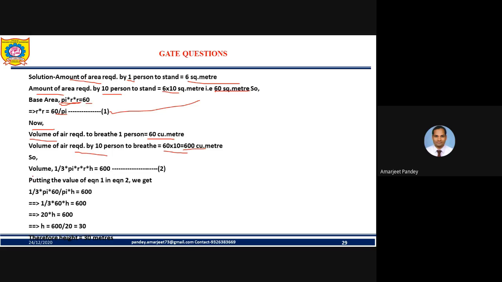And we know the volume of a cone is 1 by 3 pi r square h. Are you getting it? Now here we know r square is 60 by pi. Just put 60 by pi in place of r square, my friend. So 1 by 3 into pi into 60 by pi into h, and that is equal to 600. From there you can easily find out the height, my friend, and it comes to 30 meters.